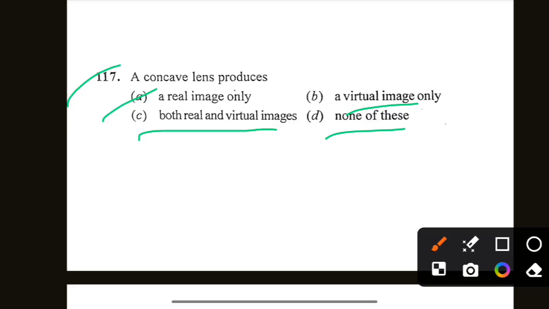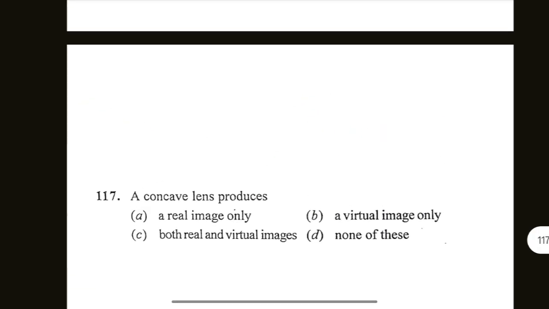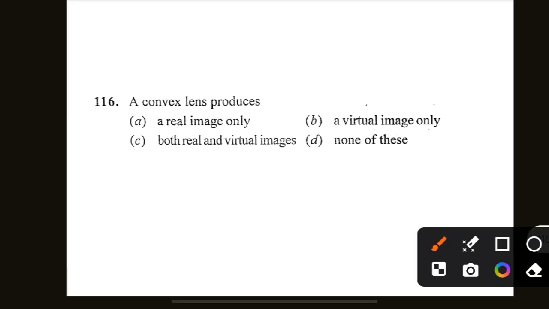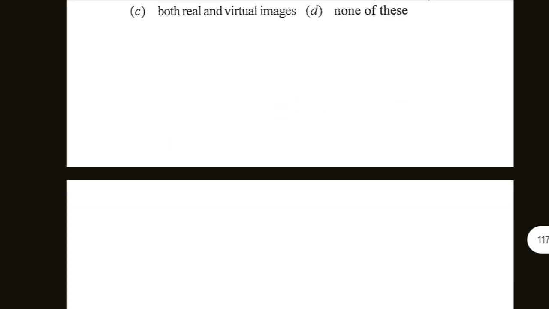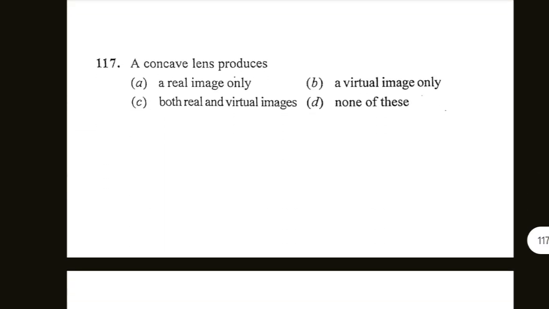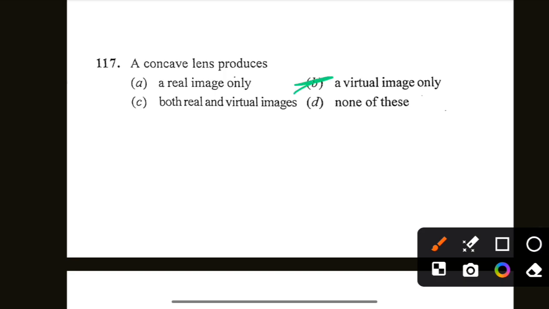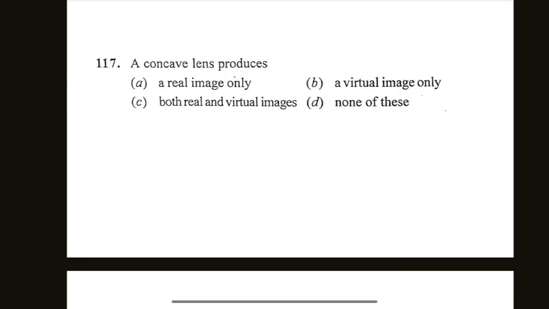So concave lens produces virtual image only, option B is correct, while convex lens produces both real and virtual images.